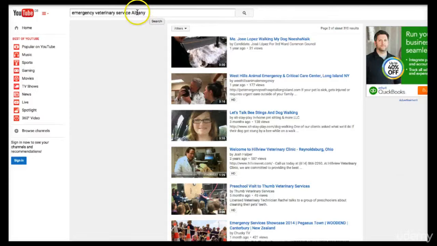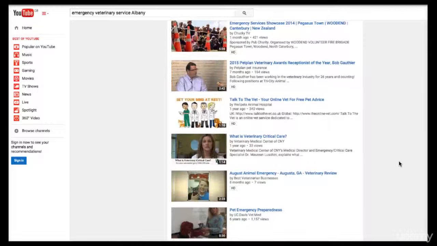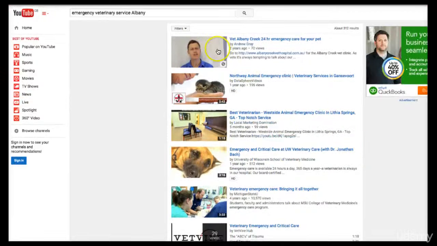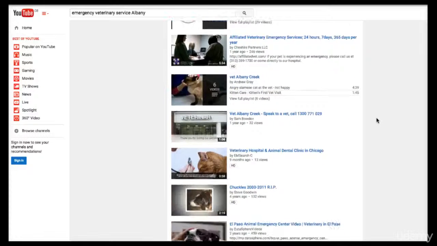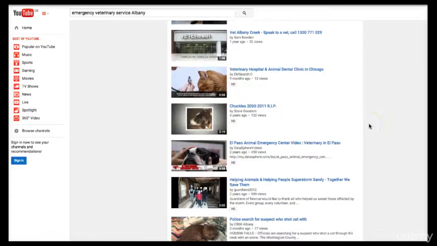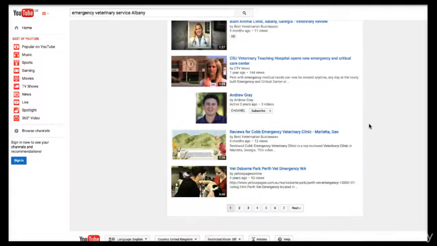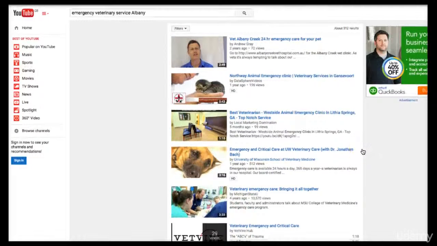So if we type in the same search term there, you'll see that going through all of this, it doesn't actually come up. We're actually in page 2 there. Let me change that to page 1. So here's page 1, that you'll recognize from the previous search we did on the Google page. But that previous one, the one that we clicked on, the one with the website that I showed you, it doesn't actually come up here unless it's got a different picture on the front. I can't see it, and I've been through this a few times now. So it doesn't actually appear, so it would be great for them to be able to appear on YouTube.